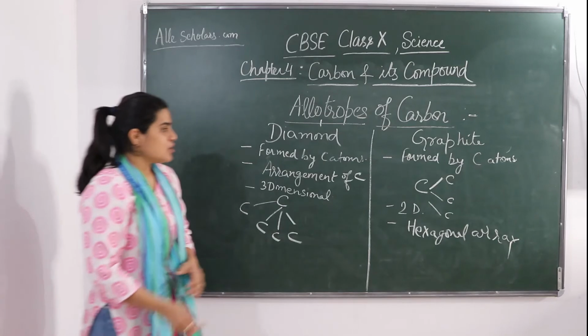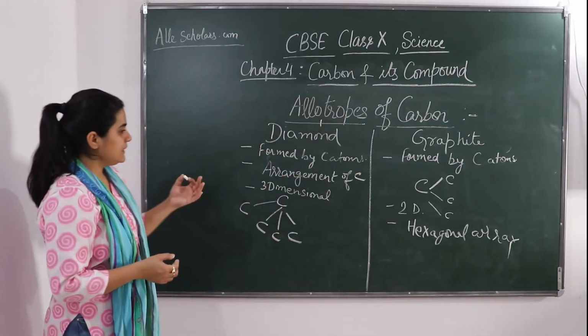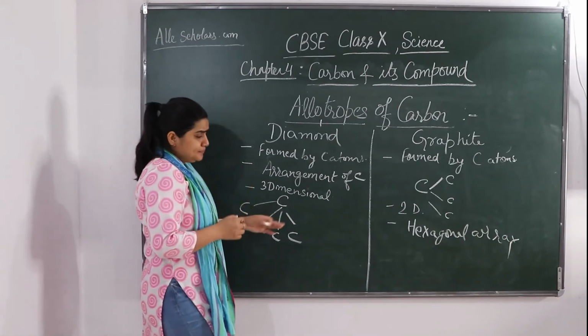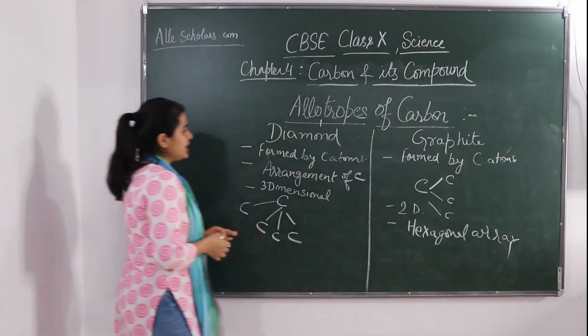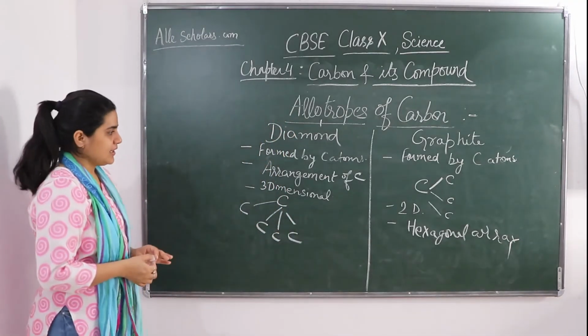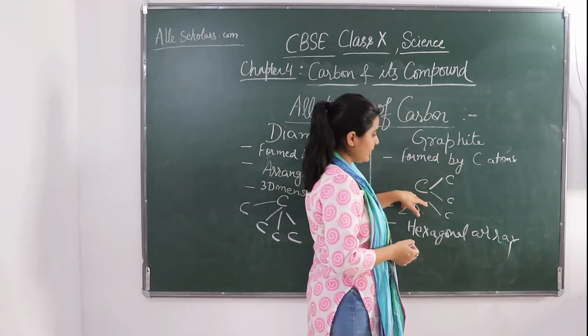Fine. So one of these bonds, as I told you, in this case is a double bond, and thus the valency of the carbon is satisfied. You can see here only 1, 2, 3 is there.